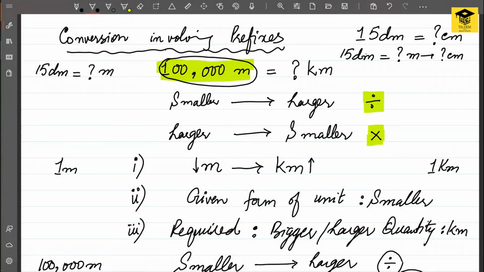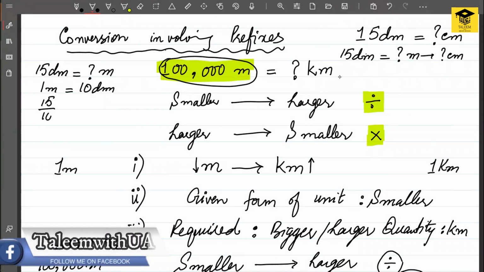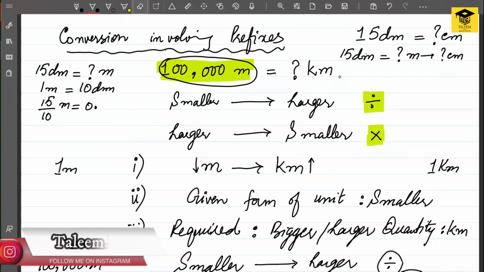So, if we relate meters with decimeters, we know that 1 meter is equal to how many decimeters? 10 decimeters. So if we divide 15 by 10, it will be converted into meters. So the answer is 1.5 meters.